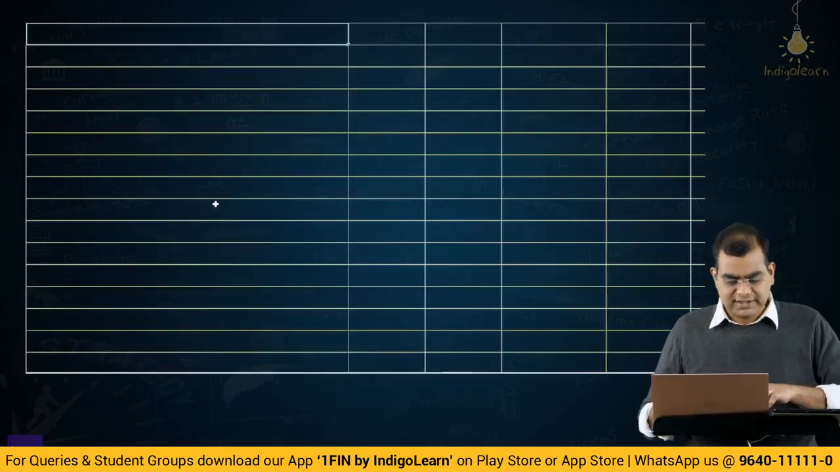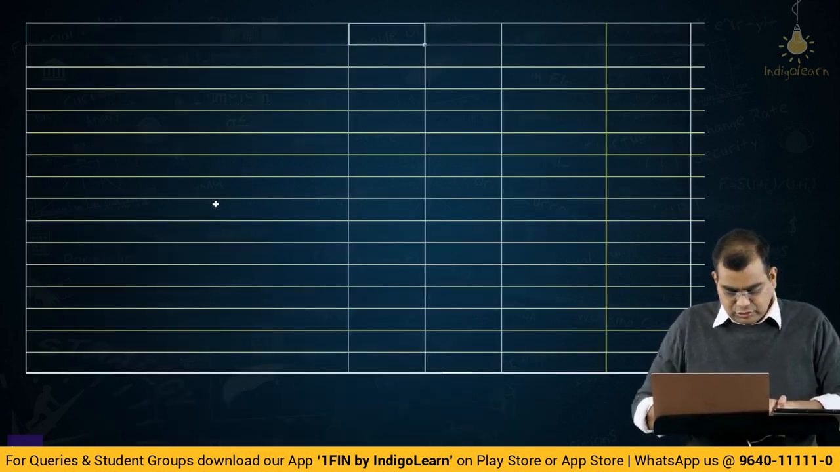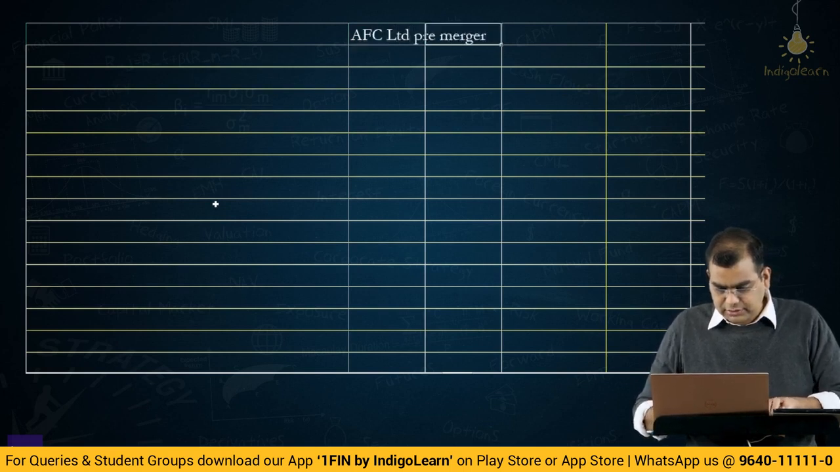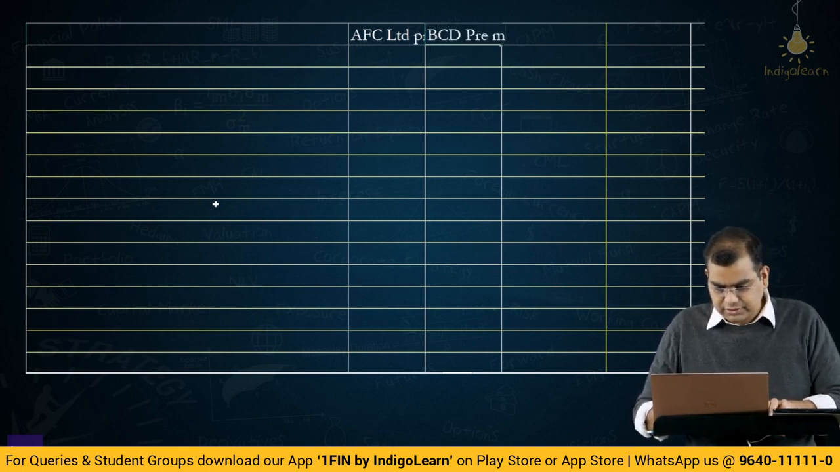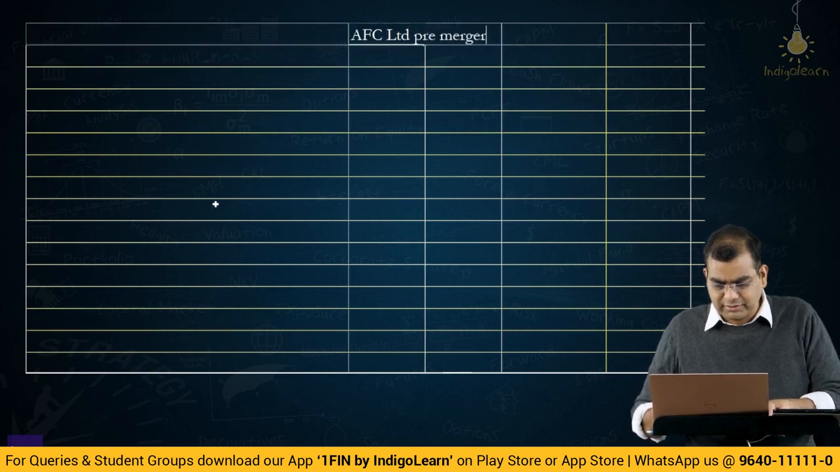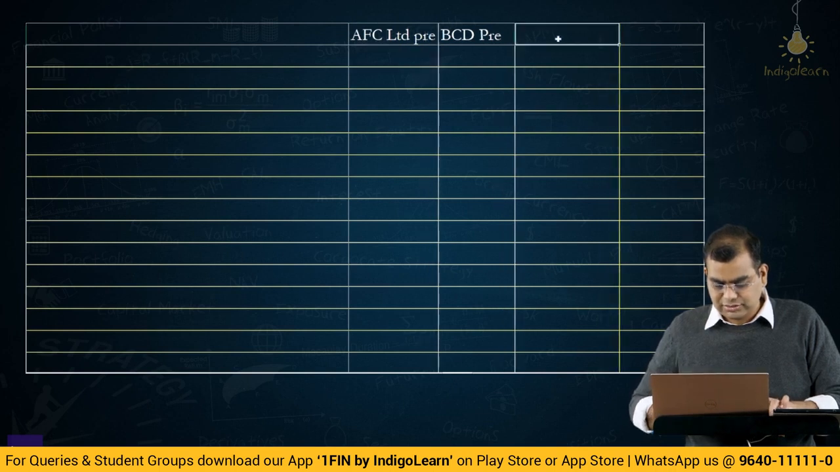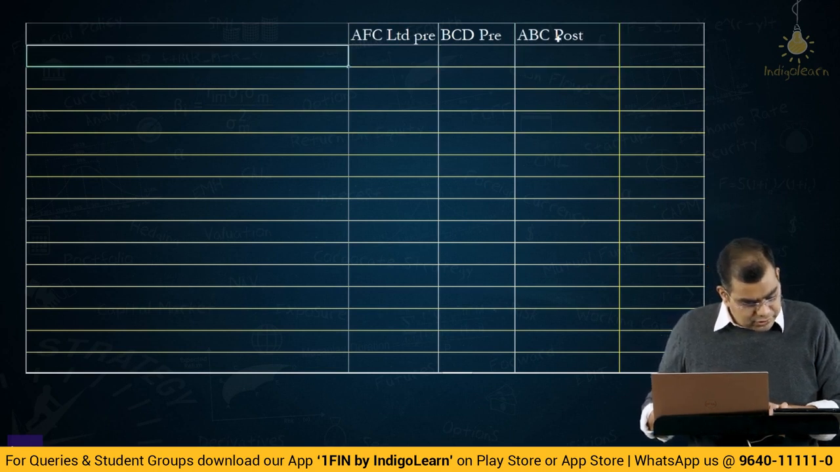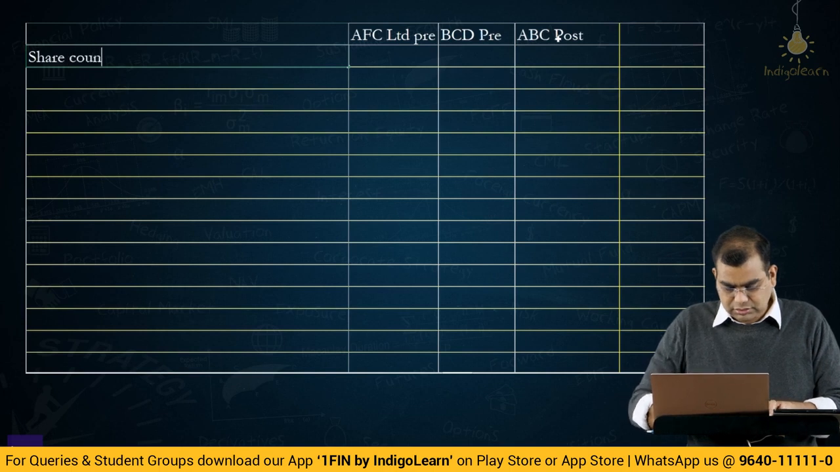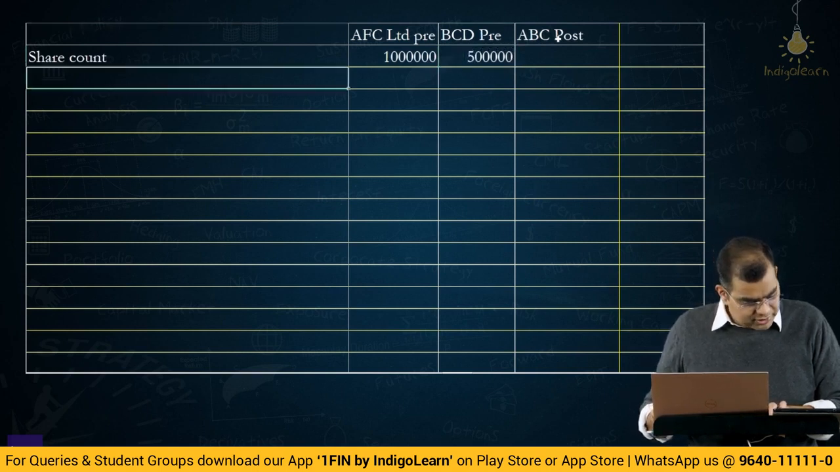Okay, let's go ahead. Friends, let's start off this solution. We'll have two companies: AFC Limited pre-merger, then BCD pre-merger, then AFC post. Pre is sufficient, most of us will understand. Then share count: 1, 2, 3, 4, 5, 6 and 1, 2, 3, 4, 5. Post-merger, we will see what it is.